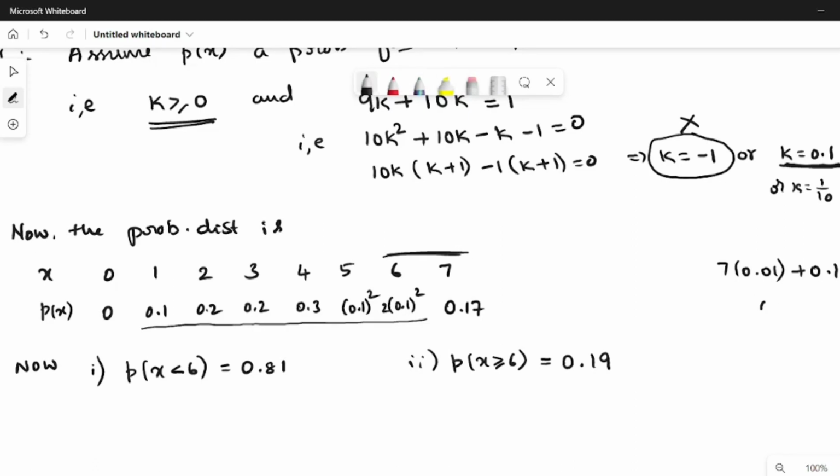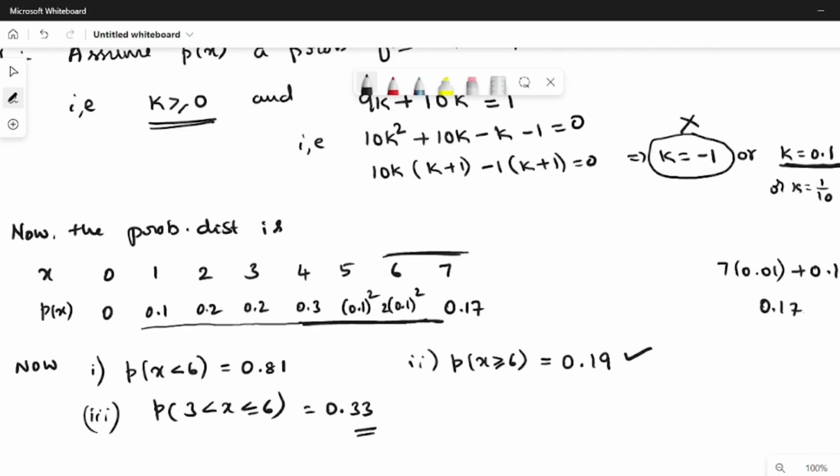So 0.02 plus 0.17, 0.19, correct. Finally, there is one more value, that is P(3 < X ≤ 6). So I have to add these values. You can check that this will be 0.33.